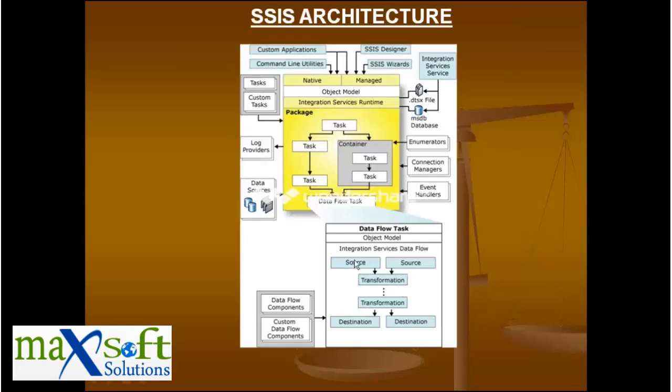I'll give you an example here. Let's say you have a source, some transformation, some destination. Forget the second source and destination. I just have on my data flow a source, a transformation, and a destination. Now this source can be a flat file or Excel file or anything. Getting that into a SQL Server destination. It is taking the data from the flat file, if at all required some conversion and manipulation is done, and finally the output is loaded into the SQL table.